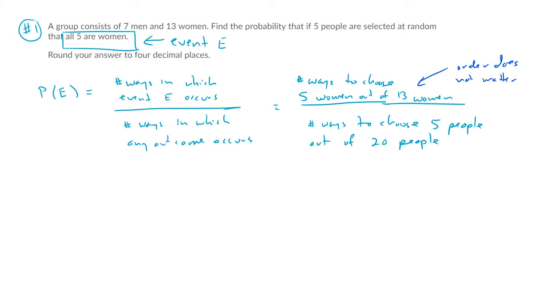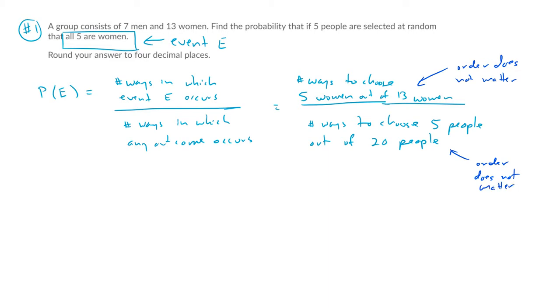The same thing down here: when we're choosing 5 people out of 20 to be on my team of 5, it doesn't matter what order I choose them. So the order does not matter in either case.